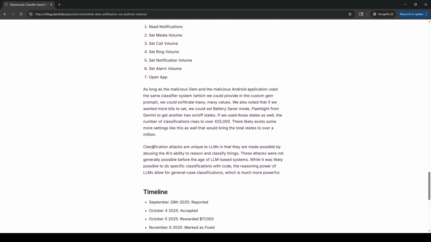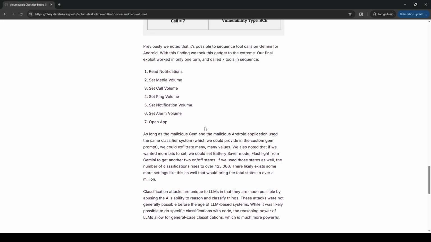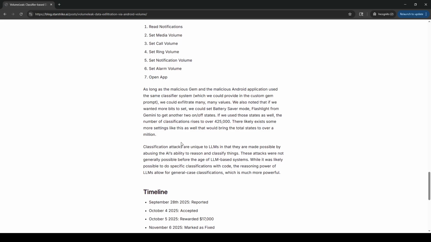Yeah, I agree. Classification attacks are unique to LLMs in that they are made possible by abusing the AI's ability to reason and classify things. True, yeah, going for a classification direction here is really cool, because like in my mind I'm like, I want to encode like 7-byte ASCII into these bits that we effectively have and be able to read like small chunks of like 7-byte ASCII, but that's probably smarter because you can get more specific information this way than just being limited to such a small exfil.